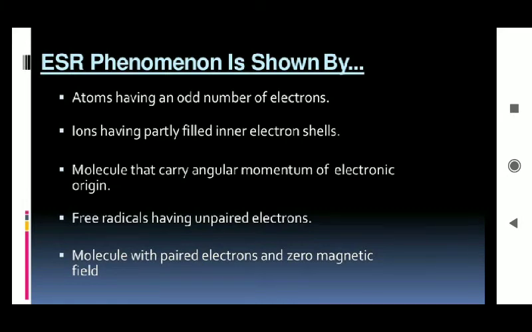This phenomenon is shown by atoms having an odd number of electrons, ions having partly filled inner electron shells, molecules that carry angular momentum of electronic origin, free radicals having unpaired electrons, and molecules with paired electrons and zero magnetic field. If you use this phenomenon, it shows us different things about the molecules or electrons.